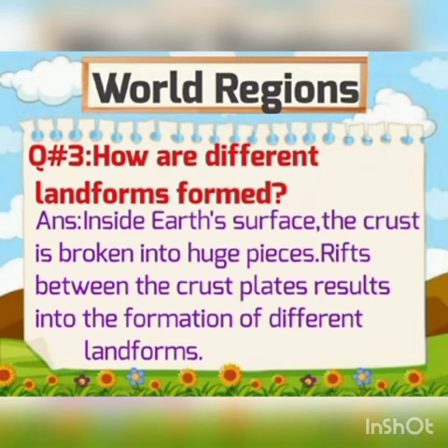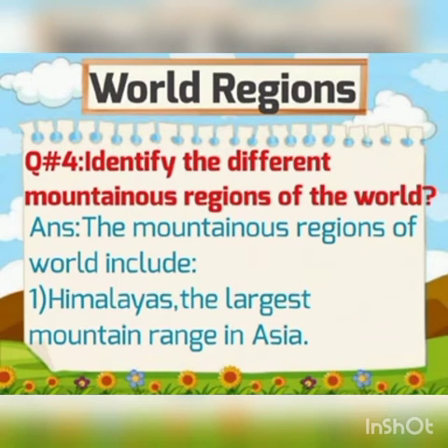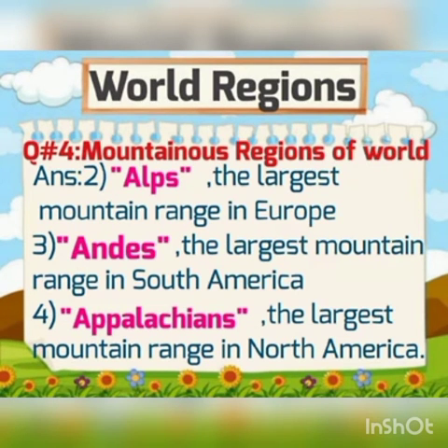How are different landforms formed? Inside Earth's surface, the crust is broken into huge pieces. Rifts between the crust plates result in the formation of different landforms. The last question is: identify the different mountainous regions of the world. Different mountainous regions include the Himalayas, the largest mountain range in Asia; the Alps, the largest in Europe; the Andes, the largest in South America; and the Appalachians, the largest in North America.